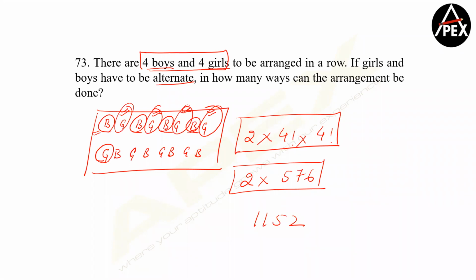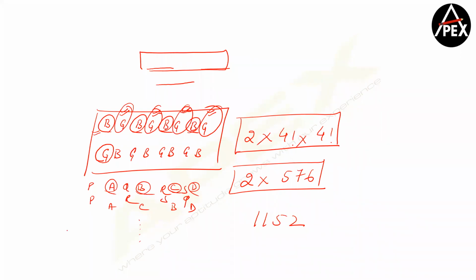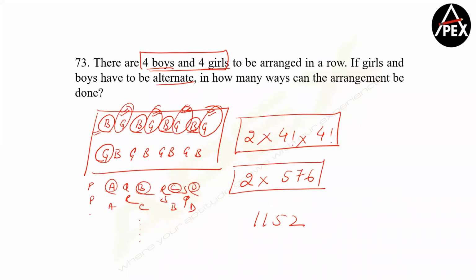Why 4 factorial 2 times, Himaja? Because boys will be arranged and then girls also will be arranged. So you need to understand that if A, B, C, D are the girls, I can have A, B, C, D, or I can have A, C, B, D, and so on. So girls will also be arranged separately. And let's say P, Q, R, S. In the same way, we can have P, R, S, Q. So even boys will be arranged. So I repeat, 4 factorial is to arrange all the boys, and then further 4 factorial is to arrange all the girls. Perfect. Any other doubts, guys?